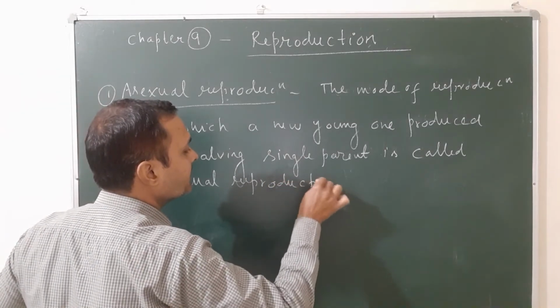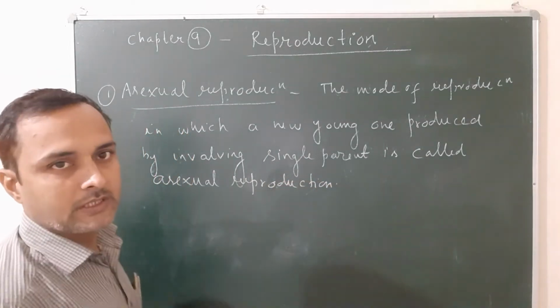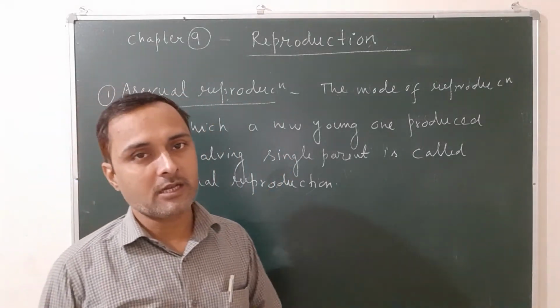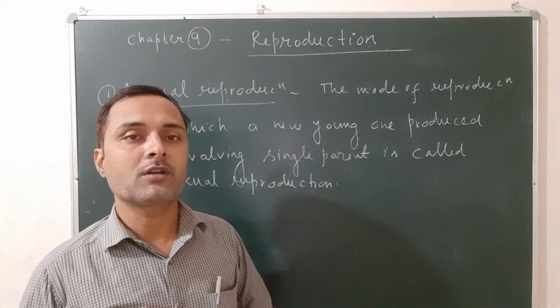And the offspring which are produced after asexual reproduction are genetically similar due to involving a single parent, and they are also called clones.